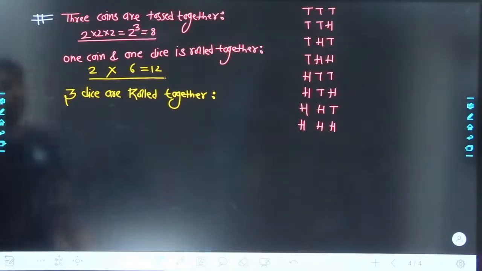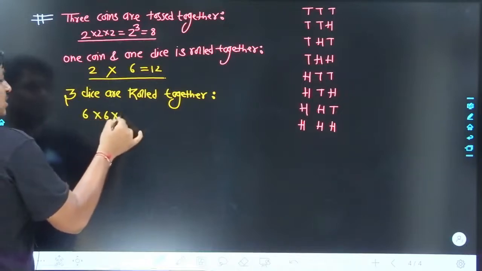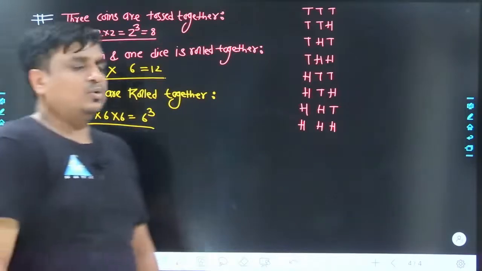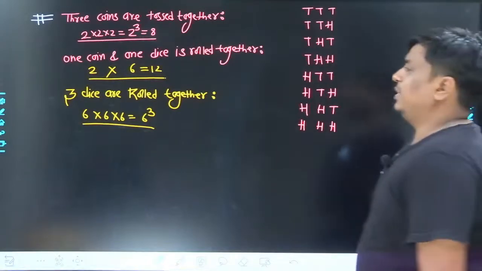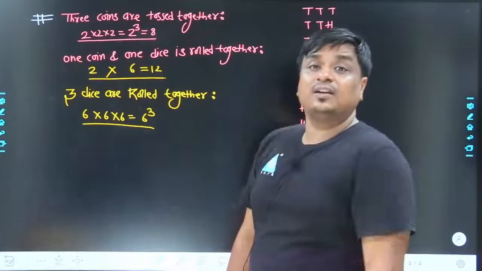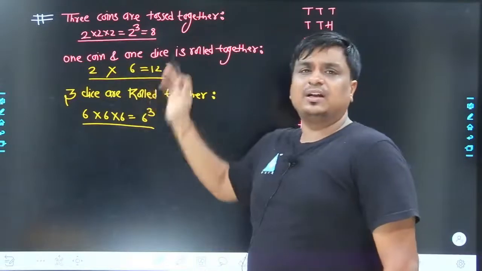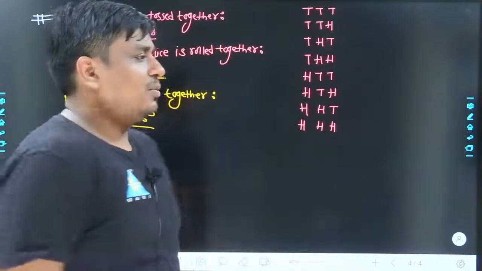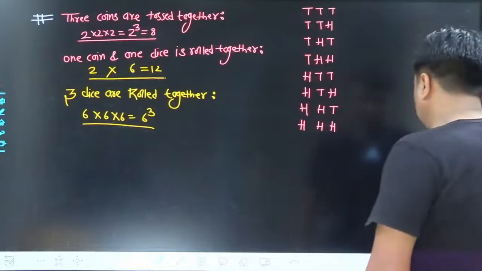3 dice are being rolled together. Number of possible outcomes in first roll is 6, in second roll is 6, in third roll is 6. Put together, the result is 6 to the power of 3. So I feel from here onwards, if you are dealing with a complex experiment or a complex trial where 1, 2 or 3 different experiments are being conducted or connected with the same experiment, there you should have a clear cut idea how many different elements are there as part of the sample space. Yes, so this must also be clear to all of us.